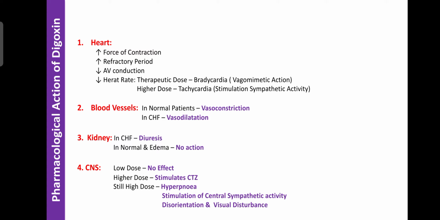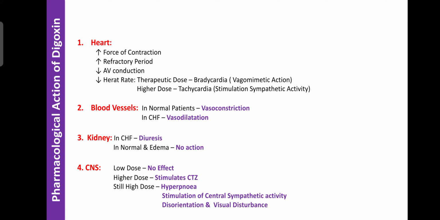Here digoxin can enhance the complete emptying of the ventricle by delaying the entry of the next impulses toward the cardiac muscle. The first impulse can complete its work due to more accumulation of calcium. Then only after that can the second action potential reach. So that gap, the decreased AV conduction and increased refractory period, is helpful for complete filling of the ventricles and complete emptying of the ventricle. That is helpful to fulfill the cardiac output, the demand of the heart or the demand of the organs.